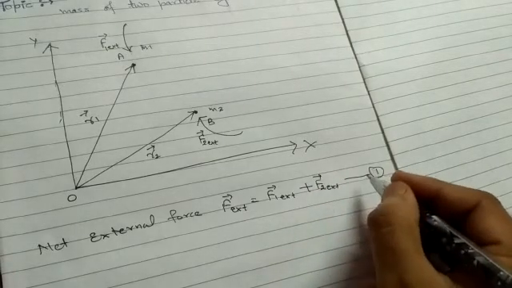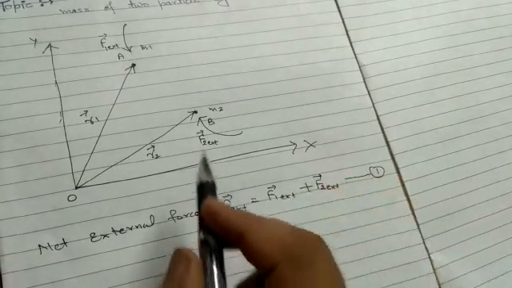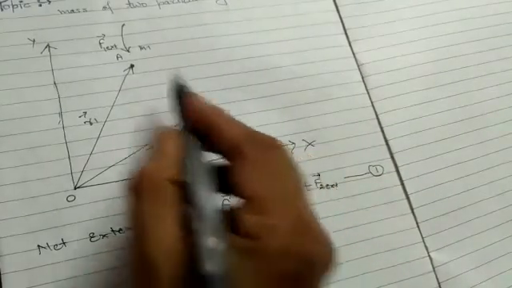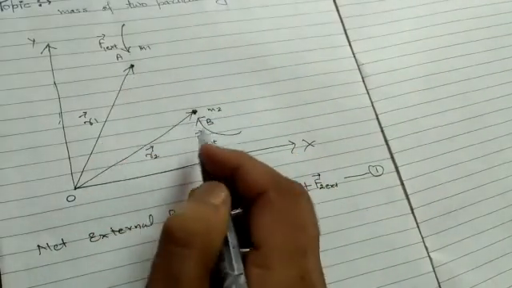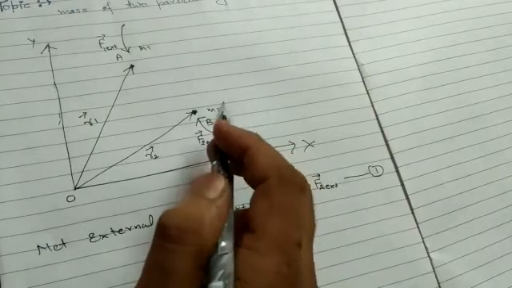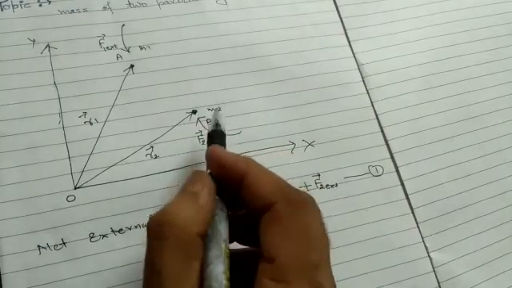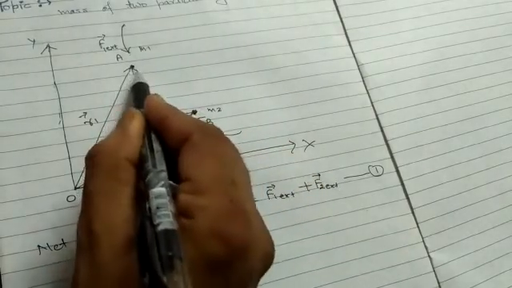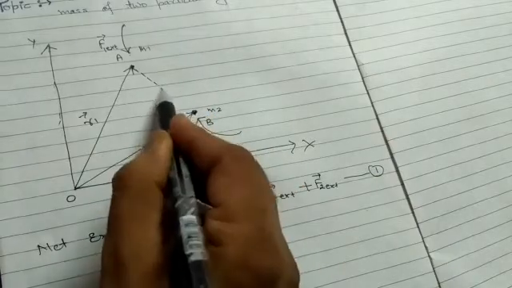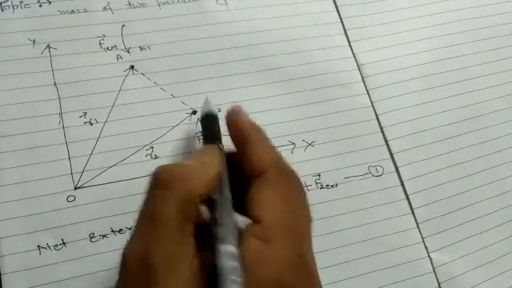Let this be the first equation. Since these particles having masses m1 and m2 also mutually interact with each other, they exert mutual interaction forces.